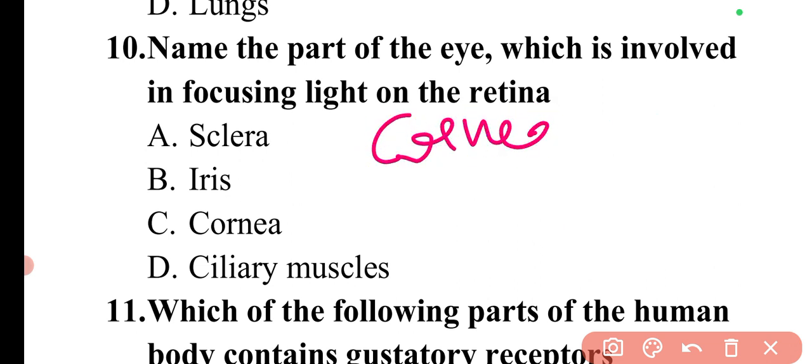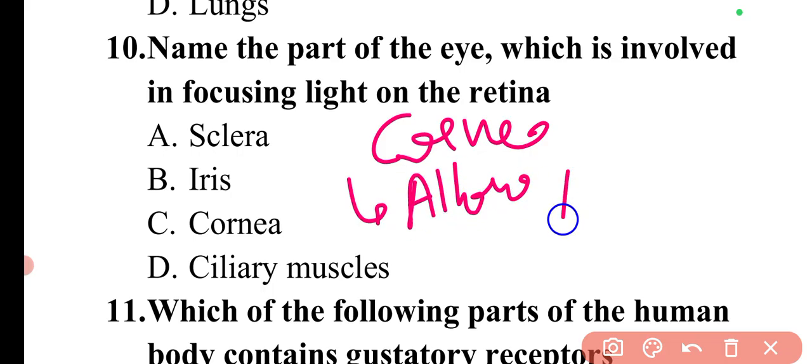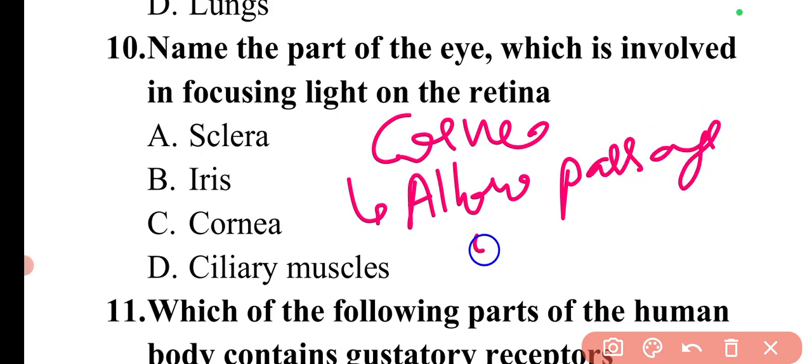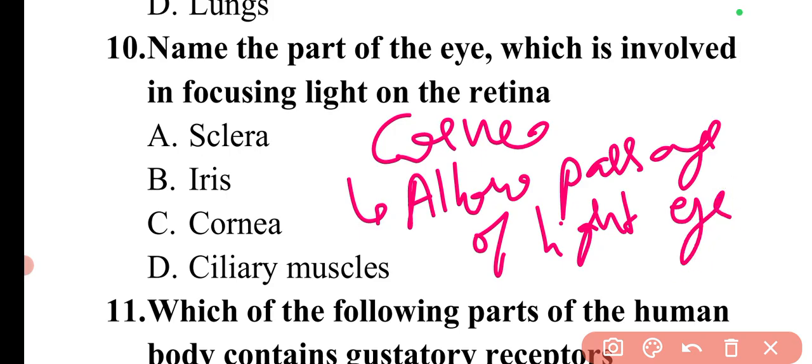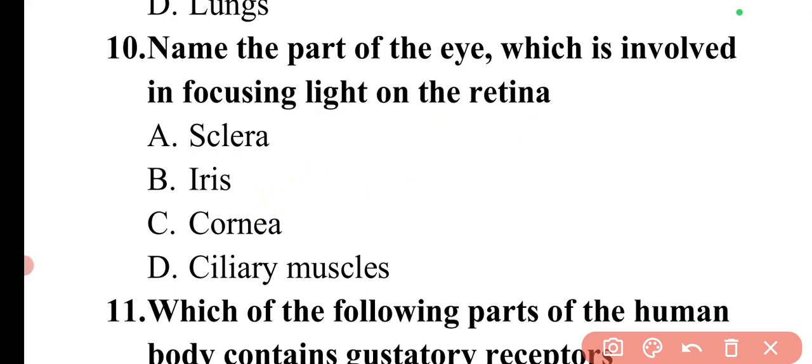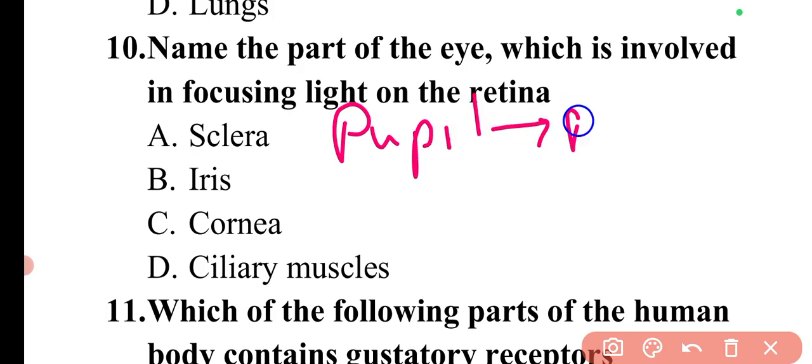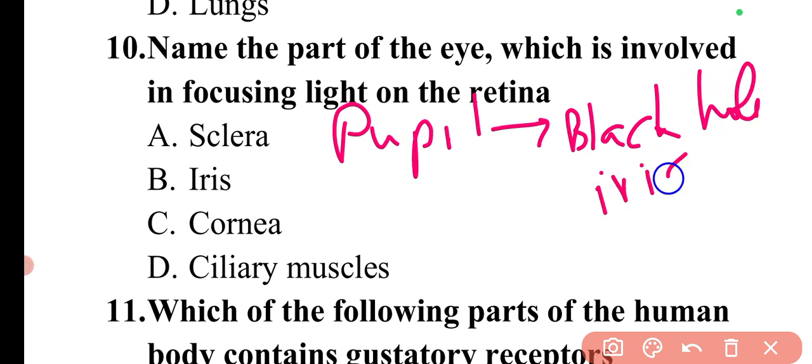Then there is cornea. Cornea allows the passage of light into the eye and it also focuses light on the retina. That is our question here. Then there is one part, pupil. So pupil is simply the black hole in the iris, and the pupil size is controlled by the iris muscles.